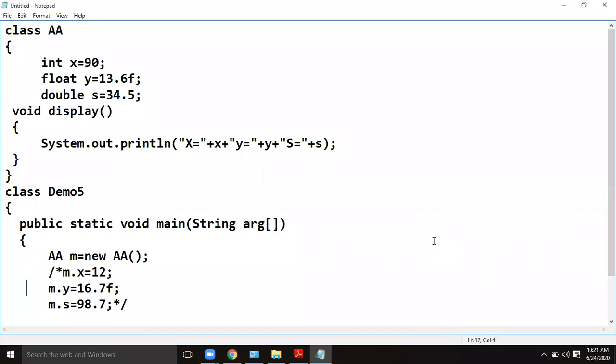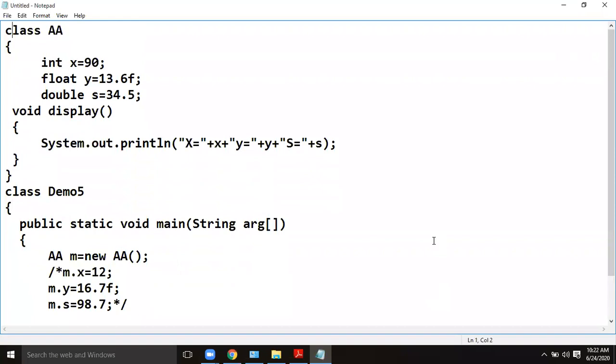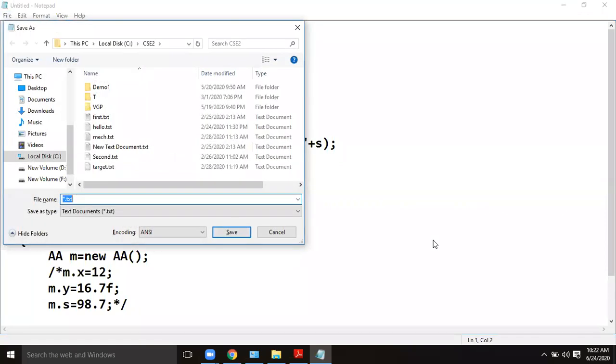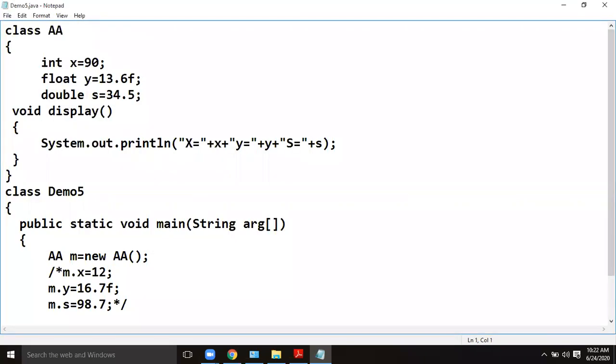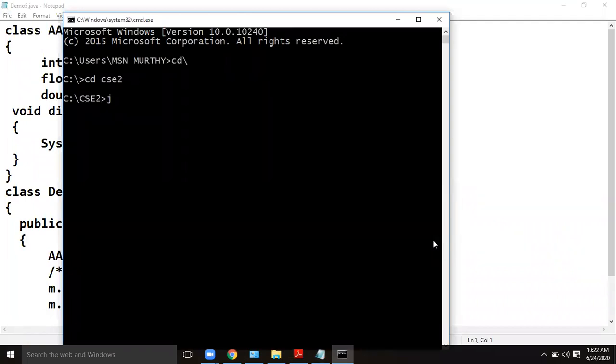Okay, let us see. What is the class name, sir? What is the file name I have to choose? Demo5.java. Okay, let us see. javac Demo5.java.